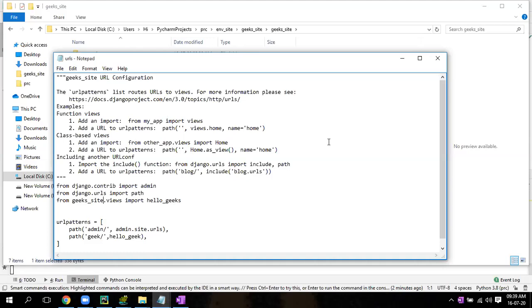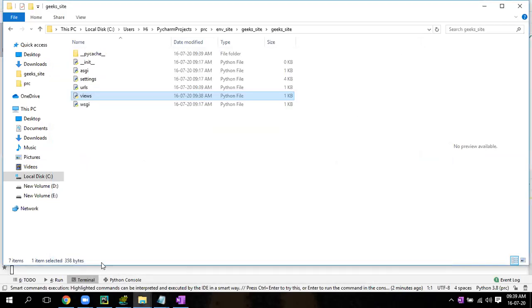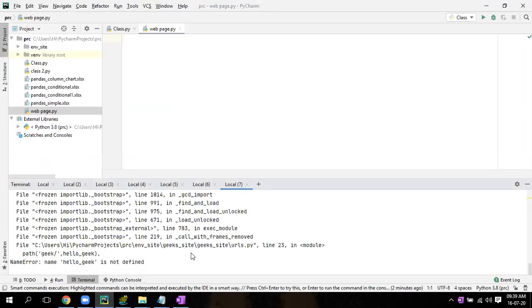Perfect. Now go to your PyCharm. Minimize. Enter. Just do enter. Yes, sir. Why is the prompt not coming?